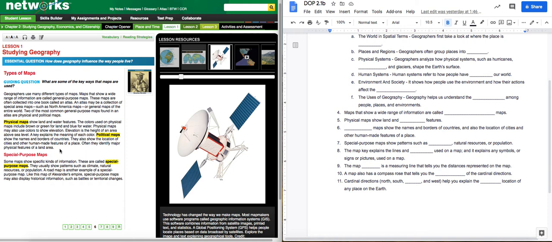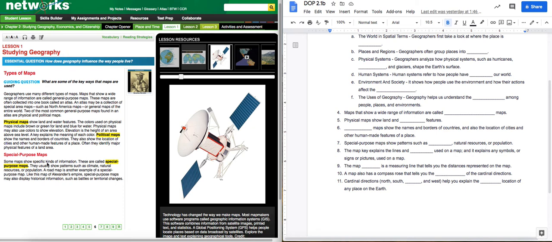When you hear the word political, you think governments. Those are the boundaries the government rules over. So I have Wisconsin a certain color because I'm going to separate it from Minnesota, because the rules Wisconsin makes don't apply to Minnesota. They've been divided into different colors for each state. Okay, so you got number 6 done with political maps.